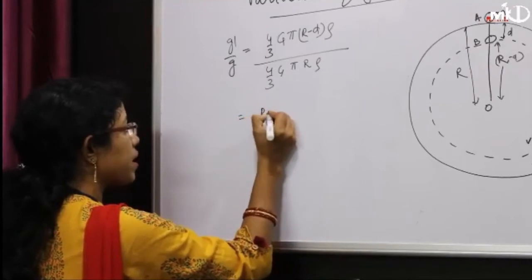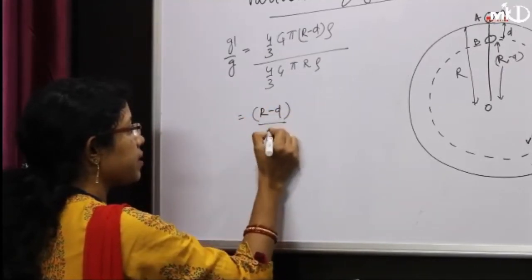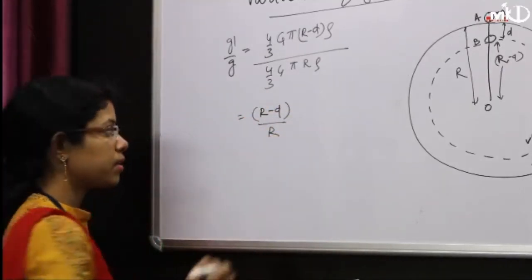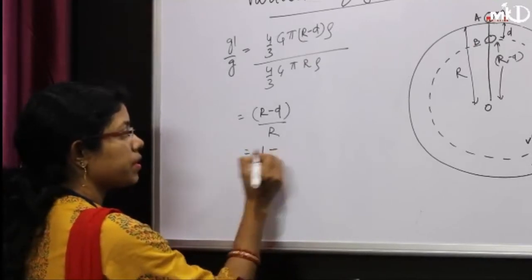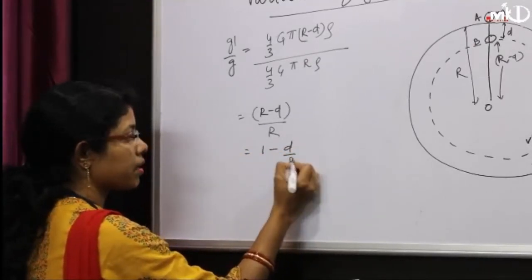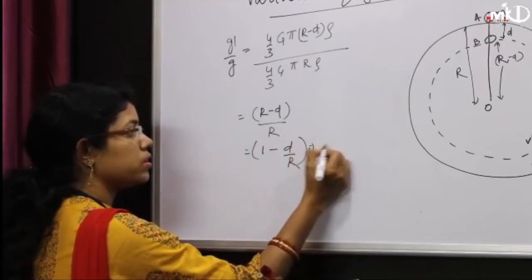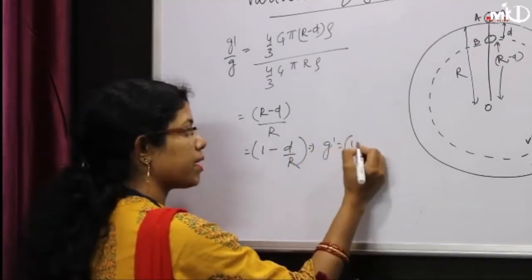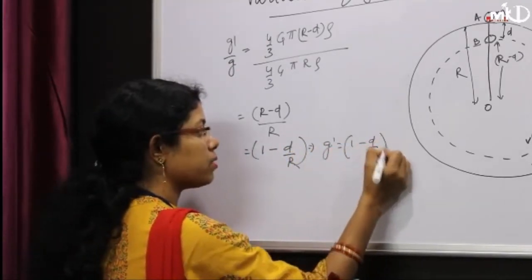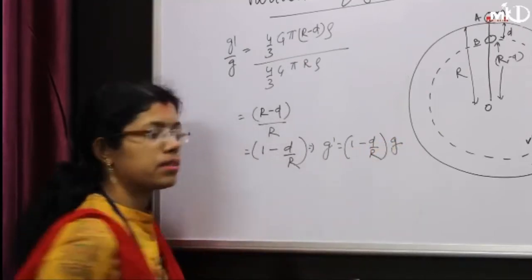This will be equal to (R minus d) divided by R. This can be further written as 1 minus d by R. So g dash will be equal to (1 minus d upon R) into g.